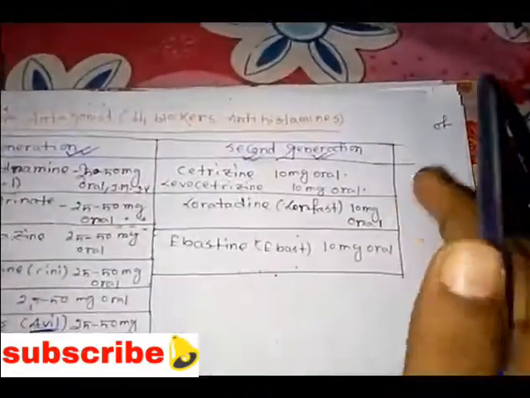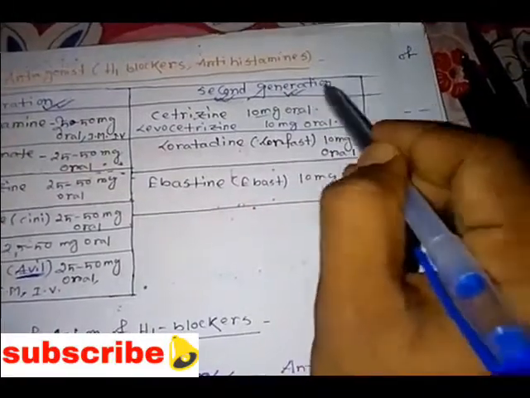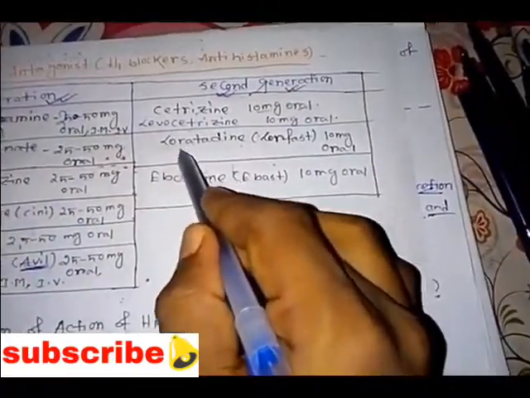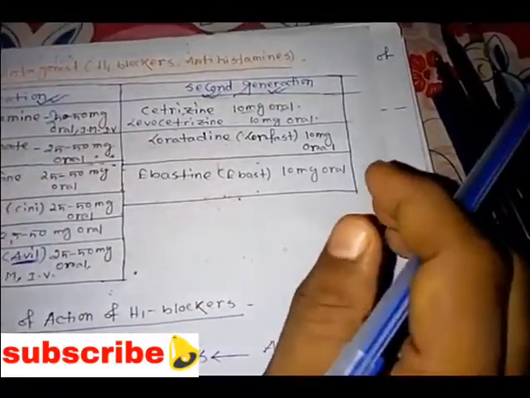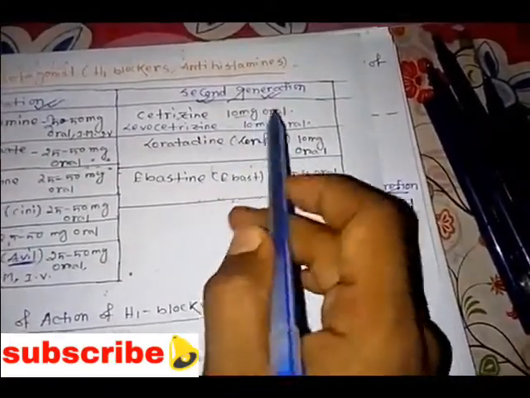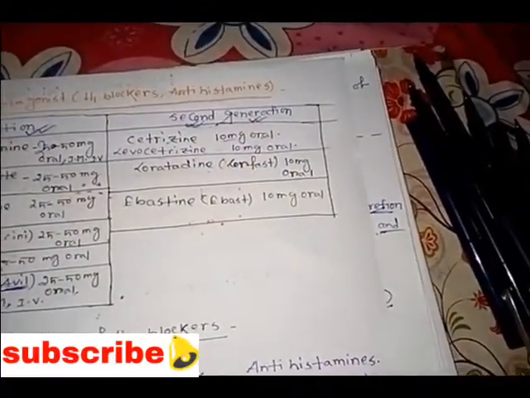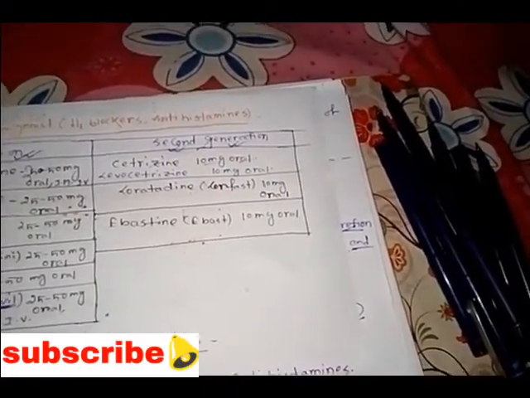Next we'll see the second generation drugs: cetirizine, 10 mg orally, levocetirizine 10 mg, loratadine and ebastine. So these are the different second generation drugs. I will show you a second generation drug, levocetirizine.